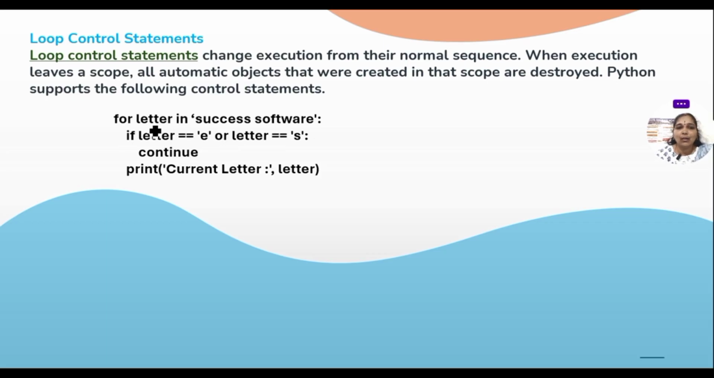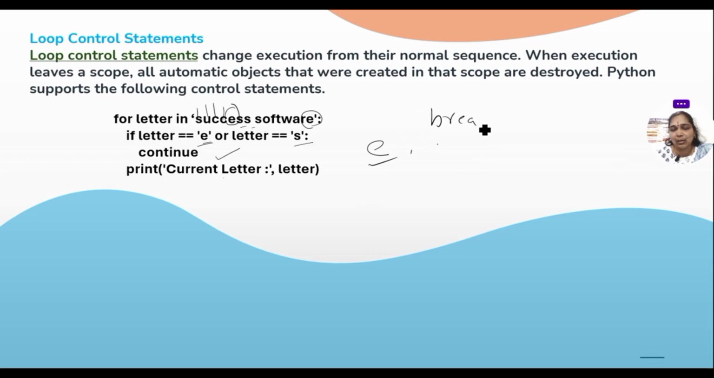Suppose, for example, here, for letter in "success software", I have taken the string as success software. If the letter is E or letter is S, I need to continue. Okay. So letter S is not there, C is not there. Here we got E. The letter is E. Then what should it print? "Current letter", the current letter is E, comma, and the letter. Okay, that is, the current letter will be E, and it continues again. Yes, S, S. Last we find the E. Then it will continue. Like this is a combination of break and continue.